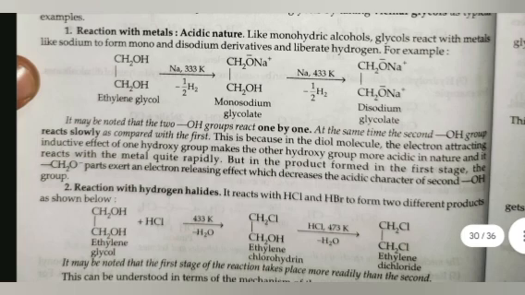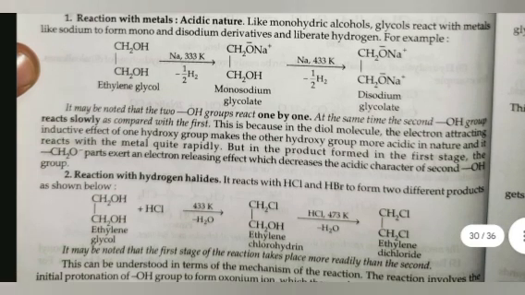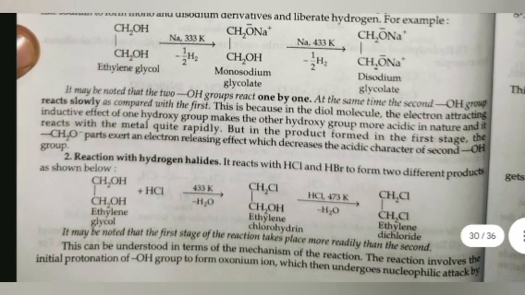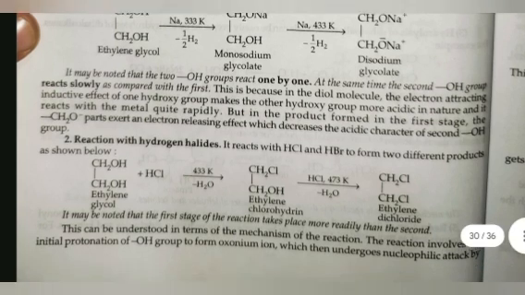First is reaction with metal, acidic nature. Like monohydric alcohols, glycols react with metals like sodium to form mono and disodium derivatives and liberate hydrogen. For example, ethylene glycol with sodium at 333 Kelvin gives monosodium glycolate, and with sodium at 433 Kelvin gives rise to disodium glycolate.